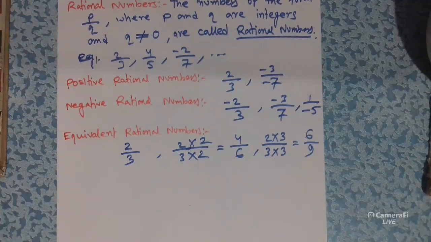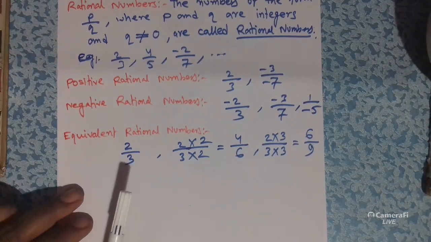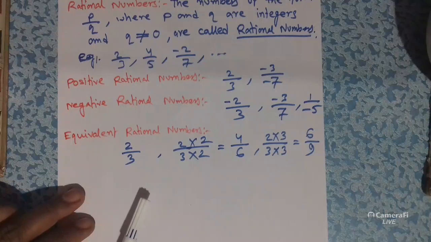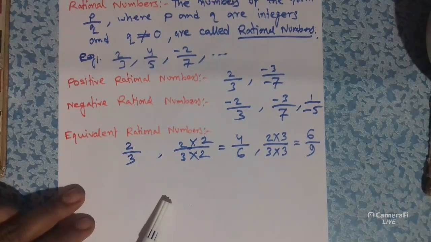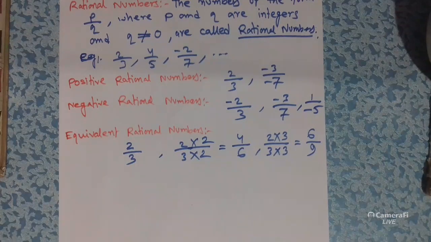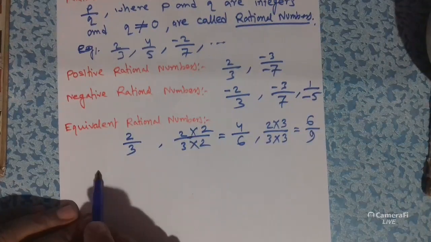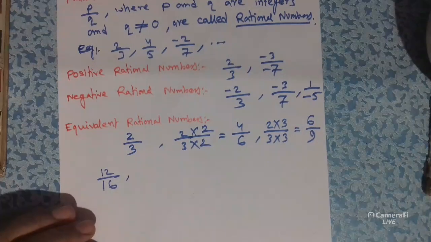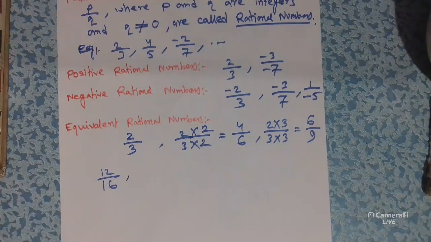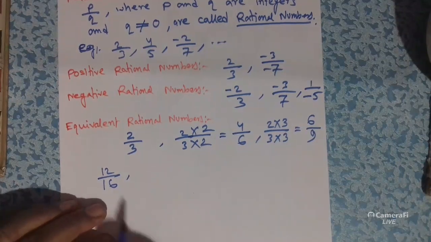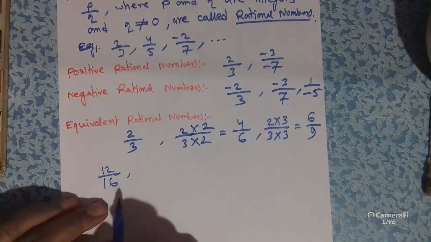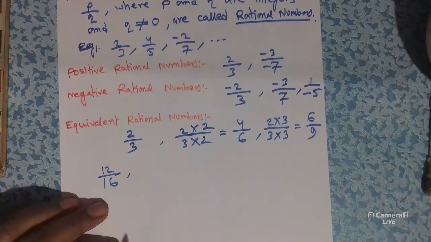Similarly, if we divide both the numerator and denominator by the same number, then we will also get an equivalent rational number. Suppose 12 by 16. If we have to find an equivalent rational number of 12 by 16, then we can divide both the numbers by a common number.